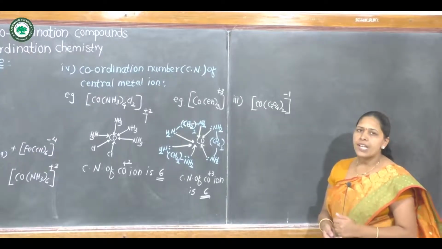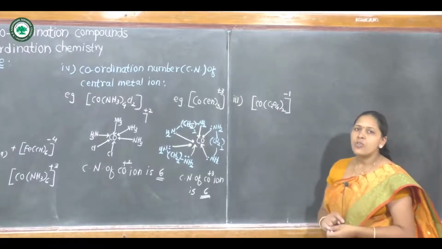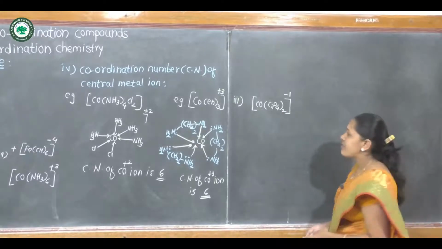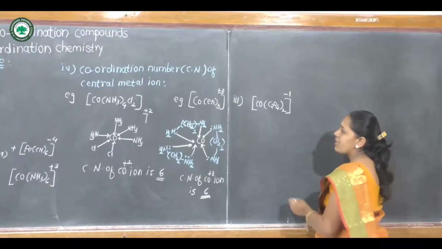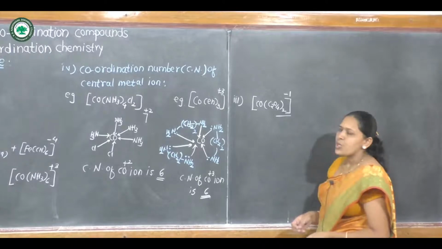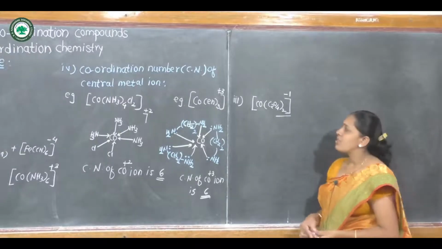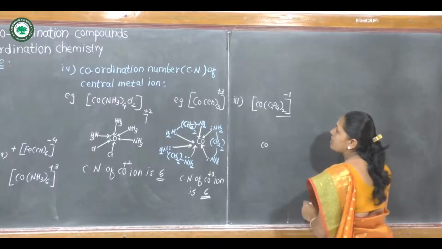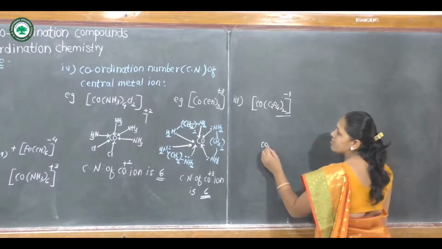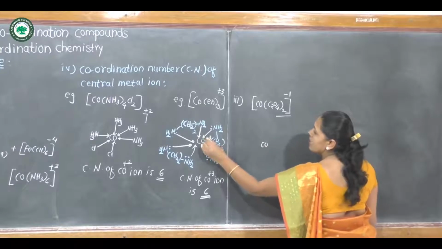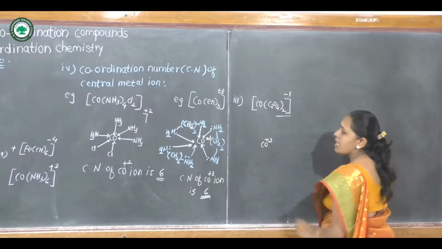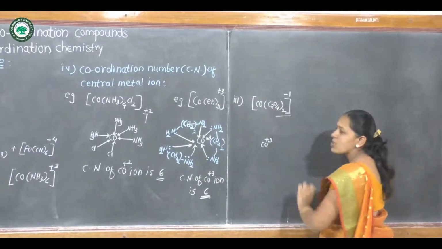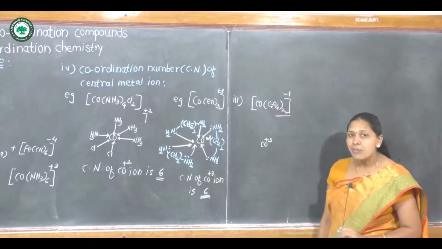It is also a bidentate ligand. Central metal cobalt is attached to 2 oxalate ligands. Then the question arises, what is the coordination number of the central metal cobalt? Here also cobalt is in plus 3 oxidation state. It is surrounded by 2 oxalate ligands which are bidentate.